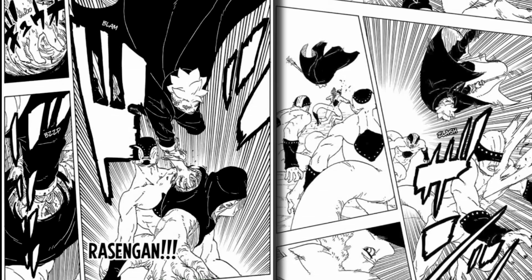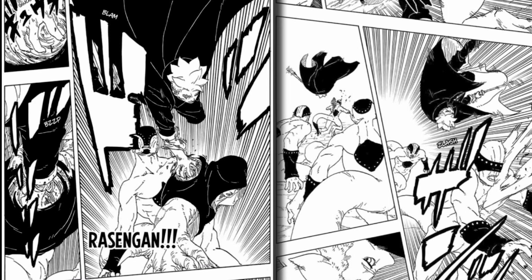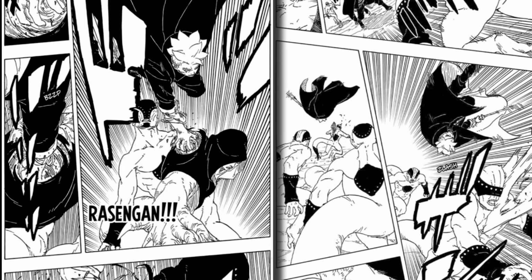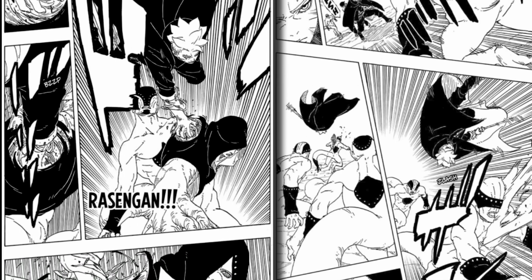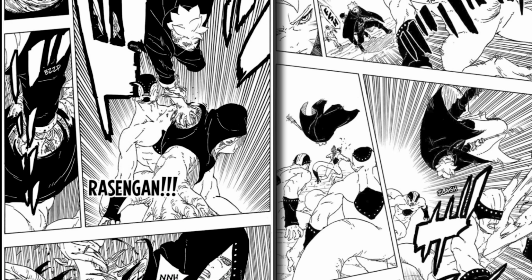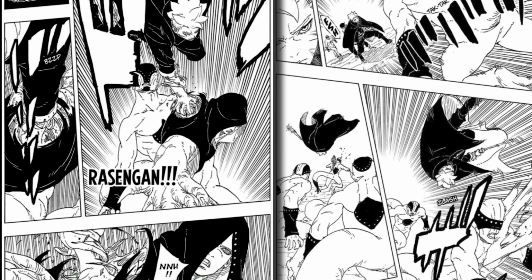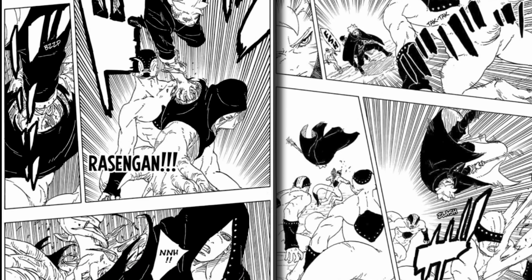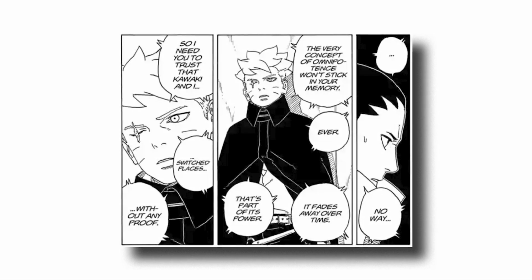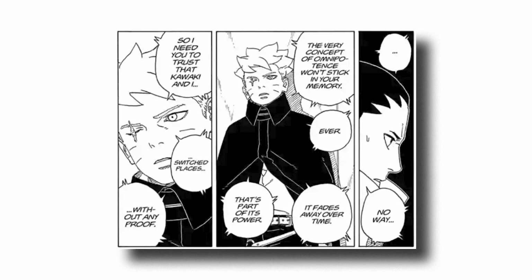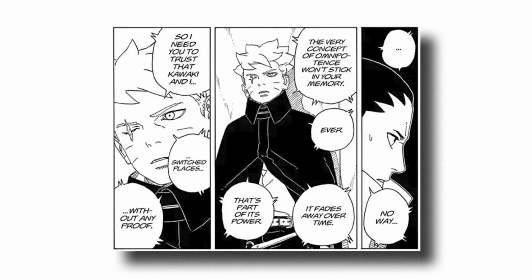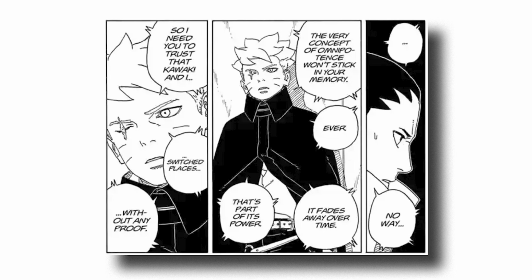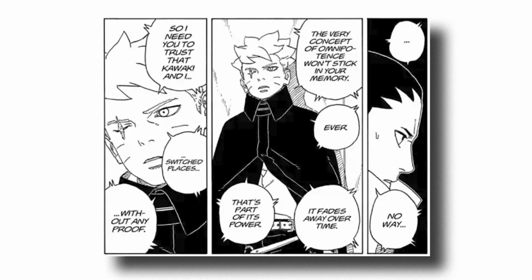Boruto counters the false narrative created by omnipotence by showcasing his true shinobi skills such as the Rasengan and Uchiha Genjutsu style. These techniques, learned from Naruto and Sasuke, prove that Boruto is a genuine Konoha ninja, not an outsider as the altered memories suggest. His actions directly contradict the false beliefs held by the villagers. Boruto's actions are not random, they are part of a larger plan to clear his name and protect Konoha. By carefully choosing when and how to reveal his true abilities and intentions, Boruto works towards regaining the trust of the villagers and restoring his reputation.